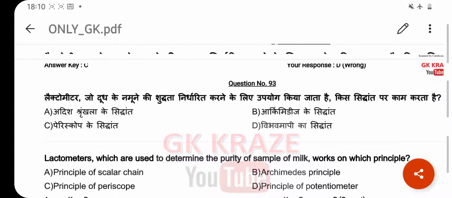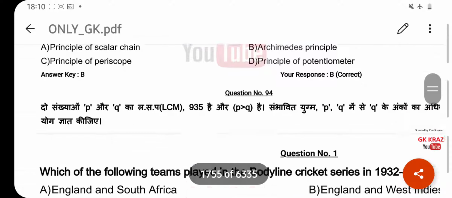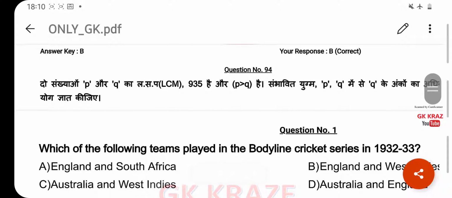Lactometer, which is used to determine the purity of a sample of milk, works on which principle? Your right answer is Archimedes principle. Option B. Which of the following team played in the Bodyline cricket series in 1932-33? Your right answer is Australia and England. Option D.